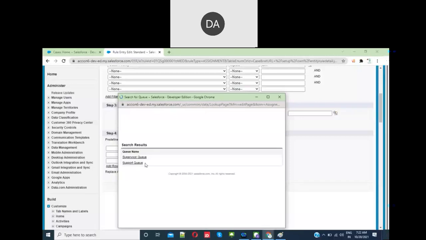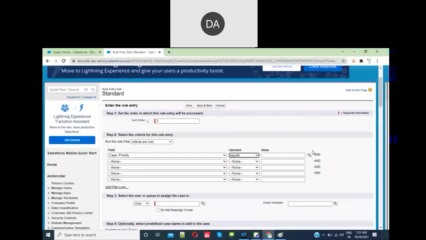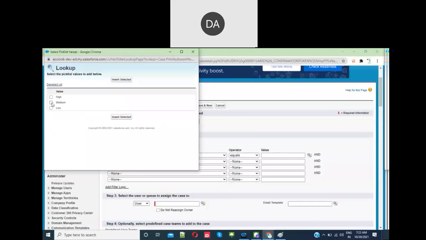Save. Second order. Can I have any number of conditions? First, medium, to supervisor 2.